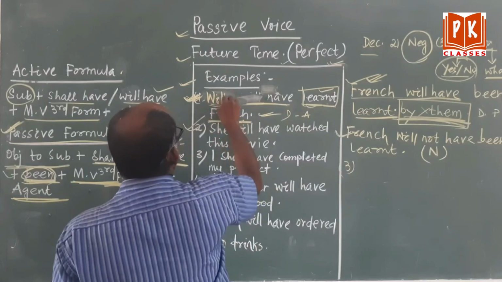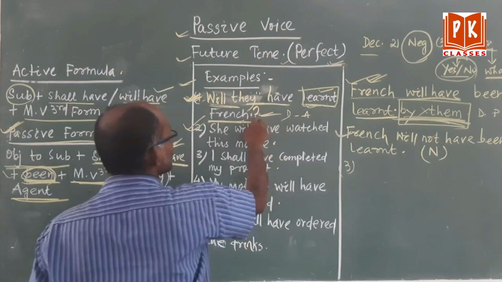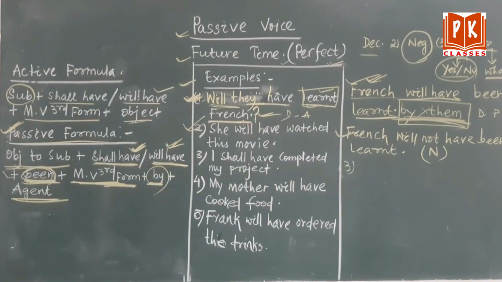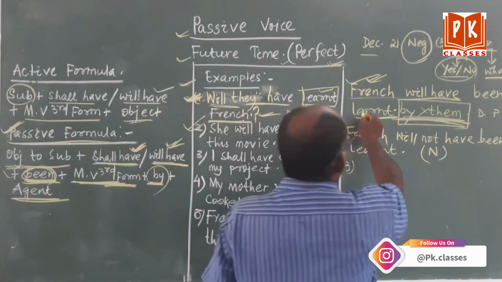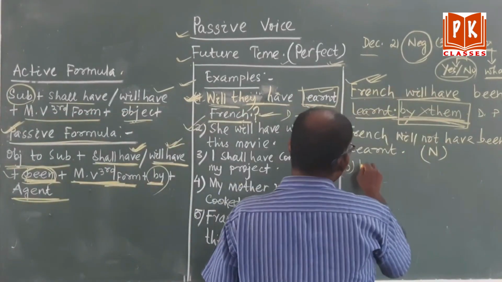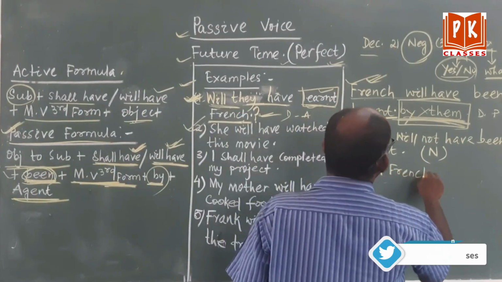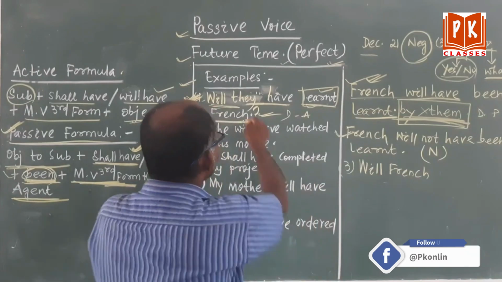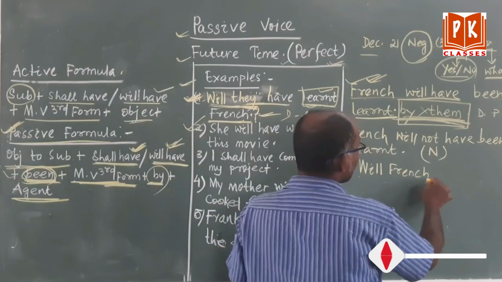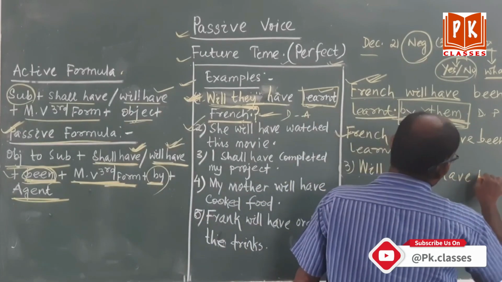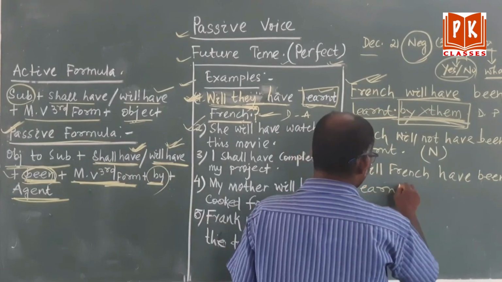Will they have learned French? Will they have? Question mark. Same thing you will do. After French, will is coming, you bring will French. Here what? It is in active voice, passive voice. It is in active voice. So will comes first, it is they. But here, will French have been learnt.